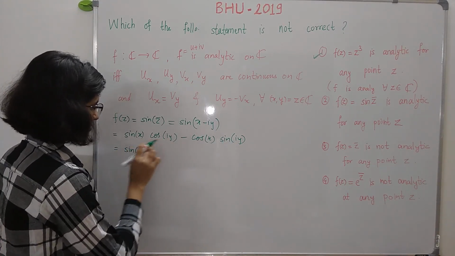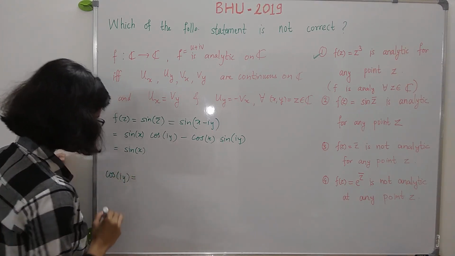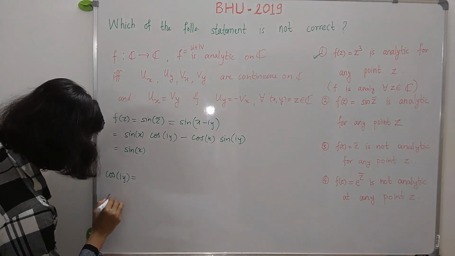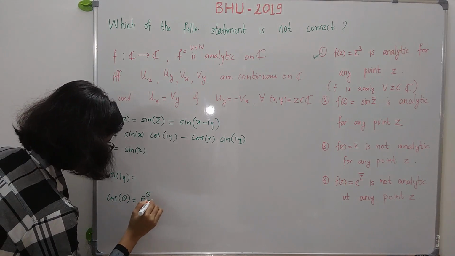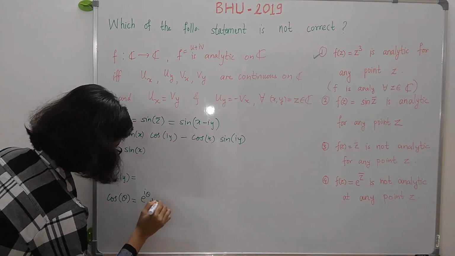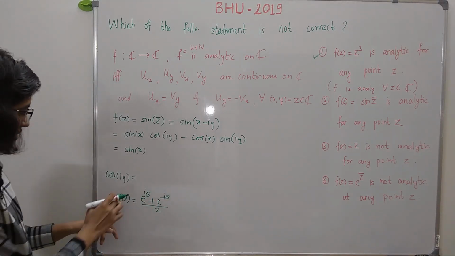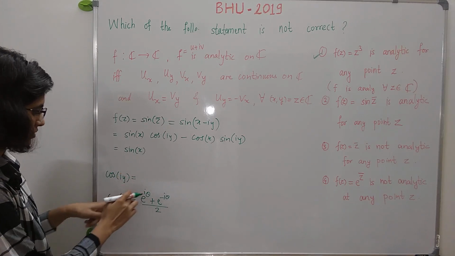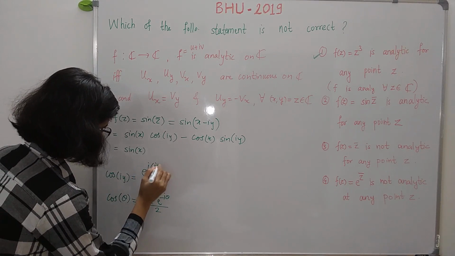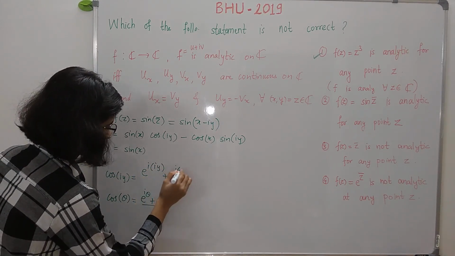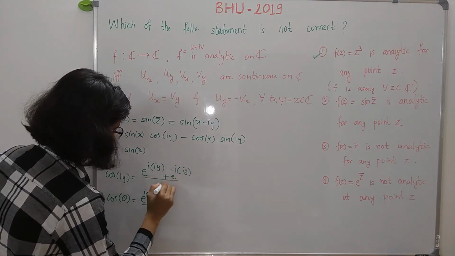Now just note that this cos of iy is equal to, just recall that cos of theta is equal to e raised to i theta plus e raised to minus i theta, whole thing divided by 2. So now I want cos of iy. So put theta is equal to iy. So e raised to i into iy plus e raised to i into minus iy, divided by 2.